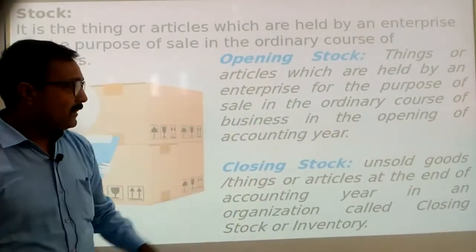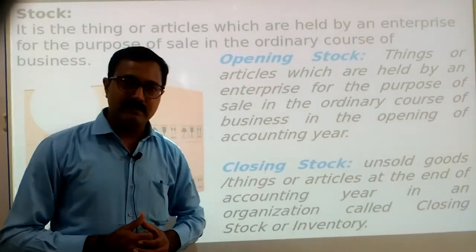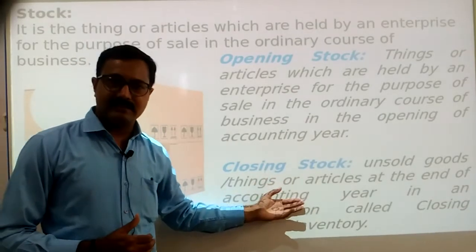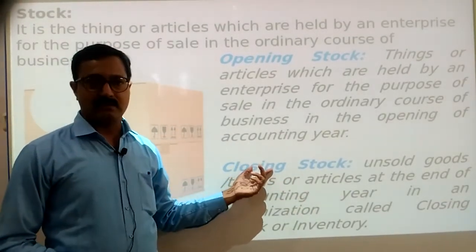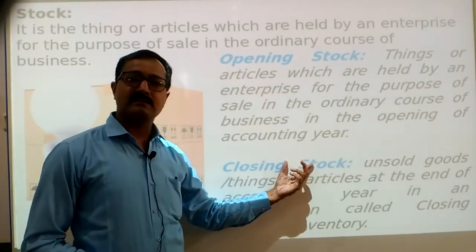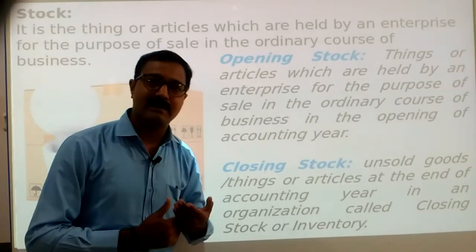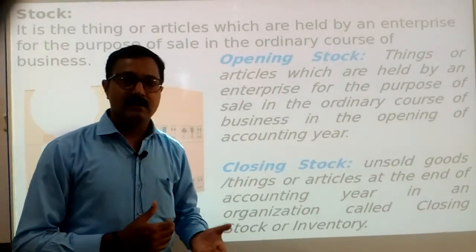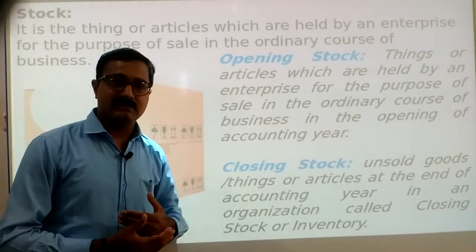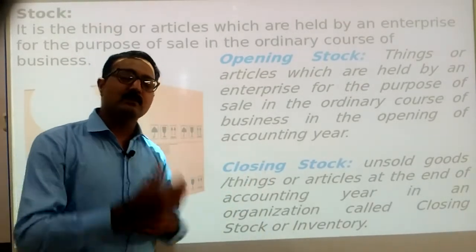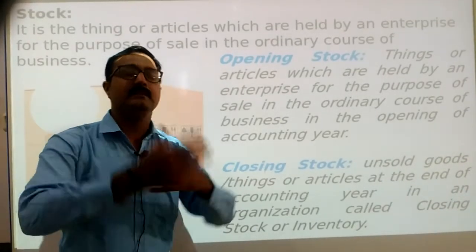And all the stock, all the items, all the commodities which are unsold at the end of the financial year, that is 31st of March, that is called closing stock. Just after 31st of March there will be 1st April. So whatever goods we have on 31st March as closing stock, the same goods will be opening stock on 1st April in the next year.